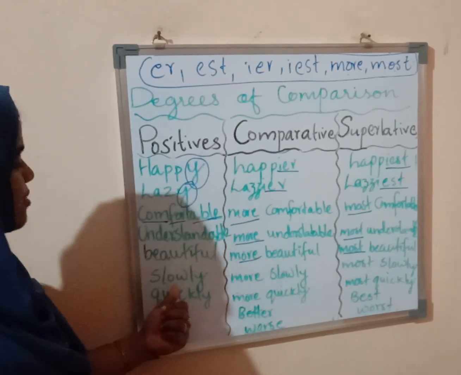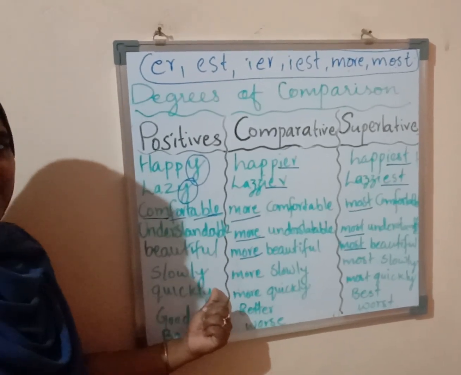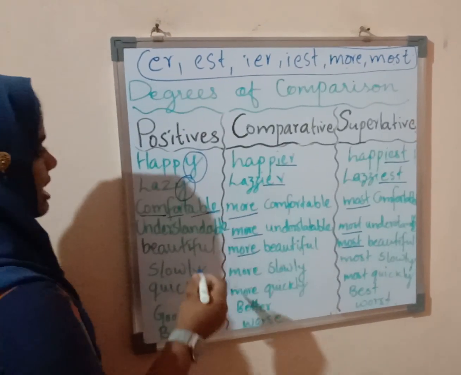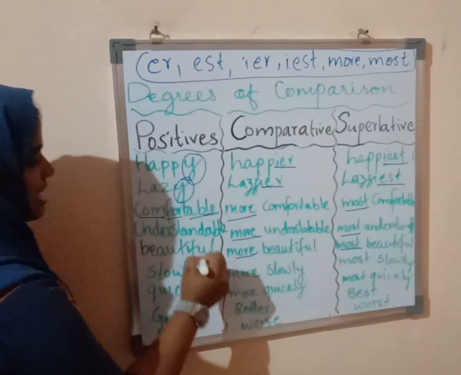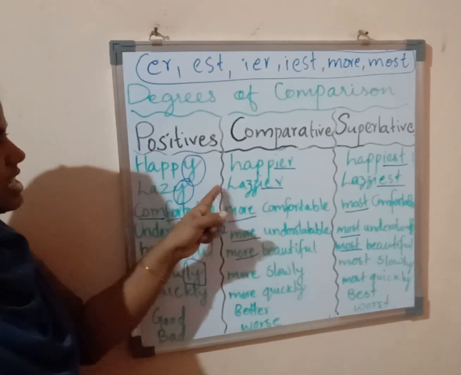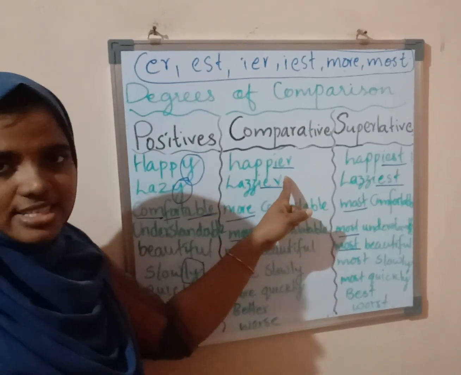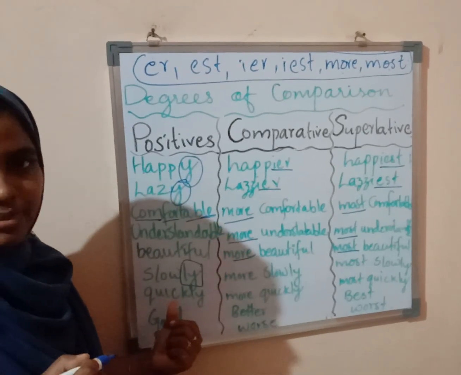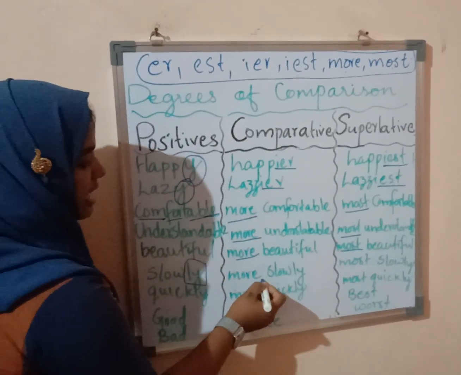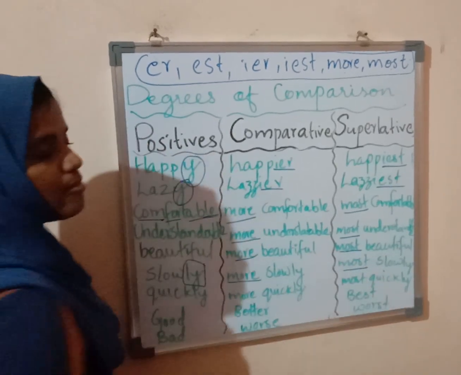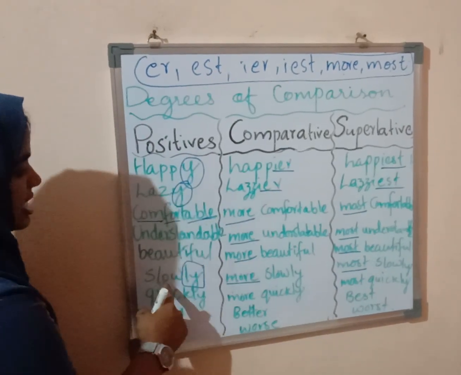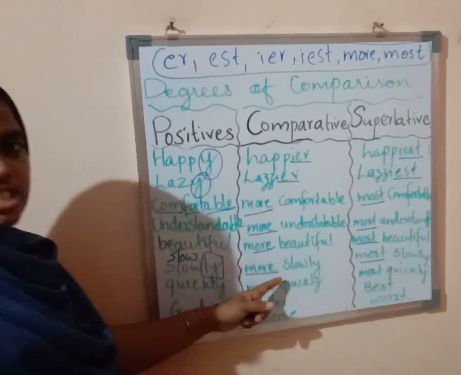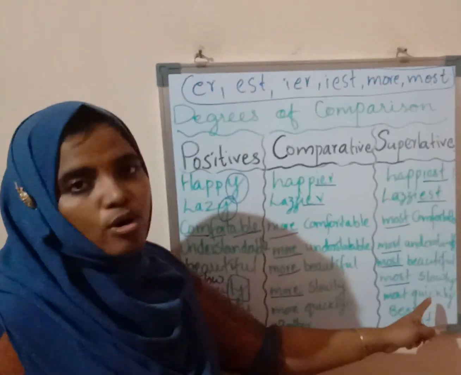Next one, slowly. I told you when an adverb is coming, that is when ly is here. When Y alone is coming, it is IER, isn't it? Whereas when ly is there and it is an adverb, we use more and most. But if it is slow, it will be slower and slowest.